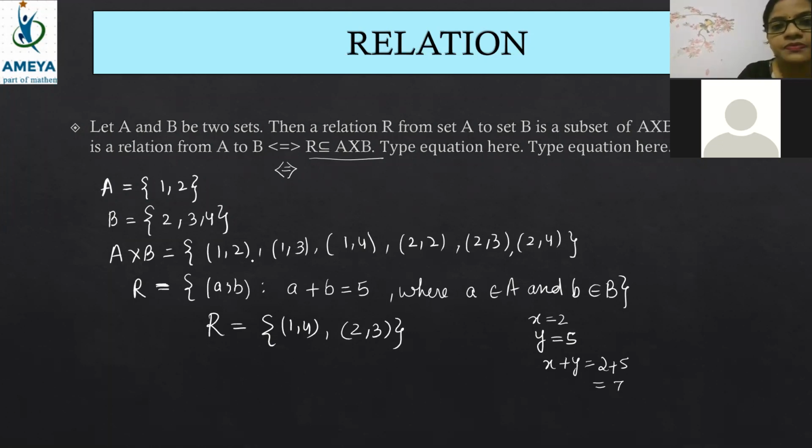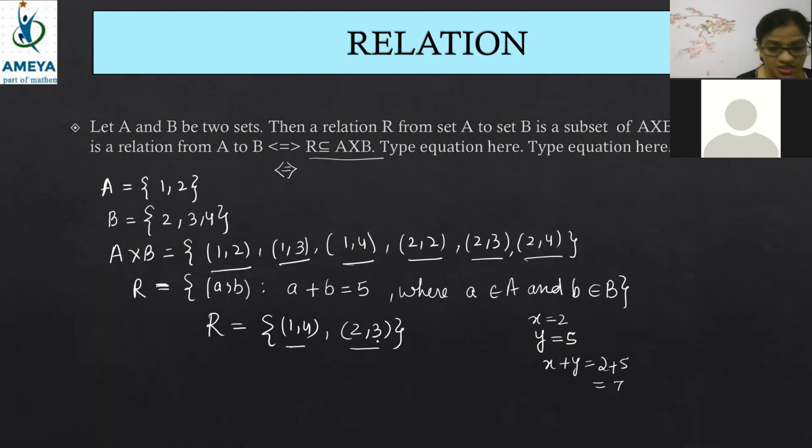1, 2, 3, 4, 5, 6. How many elements is it containing? 6. But beta, how many are fulfilling the condition of the relation? Yes, only 2 are fulfilling the condition. Very good. So exactly only 2 are fulfilling the condition.